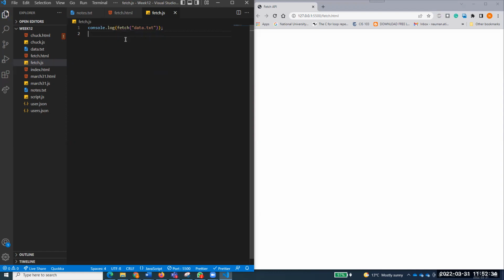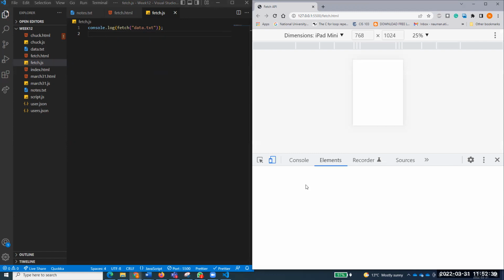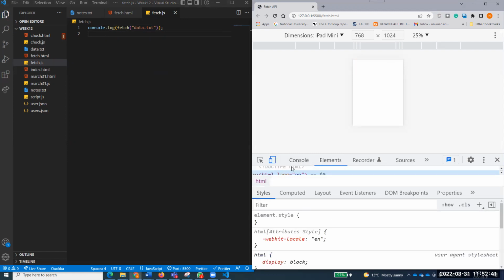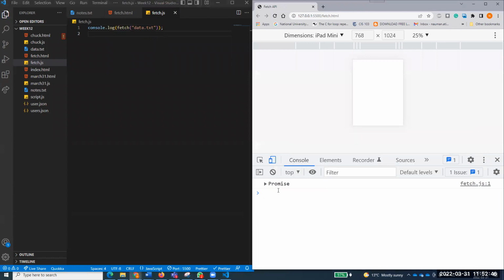So I'm consoling what it will return. That's a very important part: what fetch returns. Now, if I want to see what fetch returns, I'll have to go to the console, because I'm doing that in the console. What is written here? What I'm getting back from the fetch. Anyone? What am I getting back from the fetch? Whenever fetch is called, yes, it returns a promise. And if I open this promise, you see it's a promise. It says fulfilled. It means that data has been received, but I cannot see the data right now. I'll talk about how to see the data.